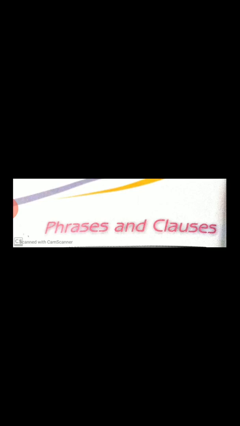When they are written with other group of words, then only these make some sense, isn't it? If I write all alone, who is smiling, whom I met yesterday, will it make any sense? No. But these group of words will definitely contain a subject and a predicate. These words can be a part of a sentence, but they are not the complete sentence, isn't it? Written all together, the baby who is smiling is mine is a complete sentence. The boy whom I met yesterday is my friend's brother is the complete sentence, isn't it?